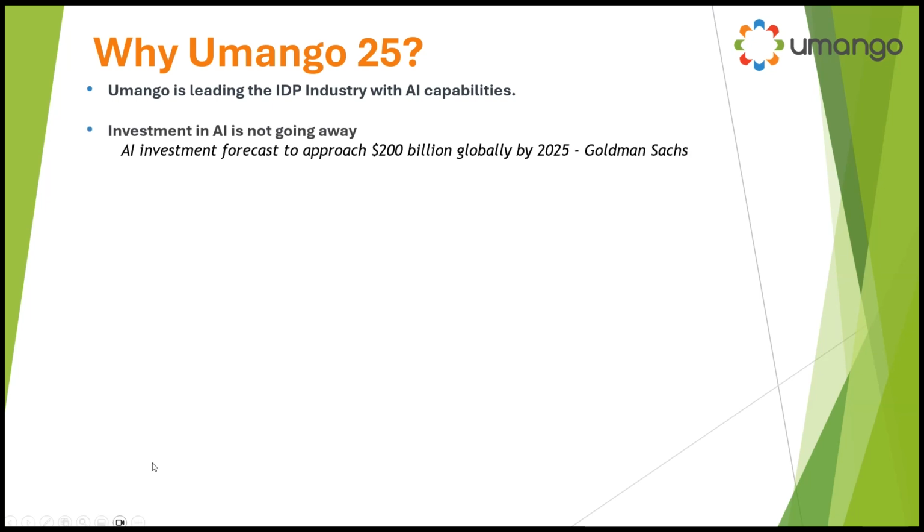And unless you've been living under a rock, the investment in artificial intelligence is absolutely in the billions of dollars. We are right now at a cusp of a technology revolution, and Umango provides that capability in such an easy-to-use product that your resellers and customers are going to absolutely love.